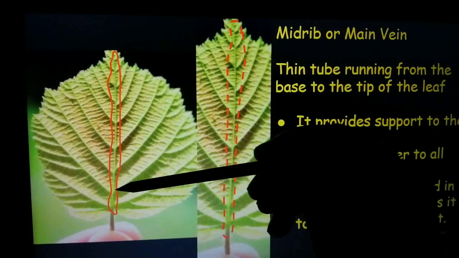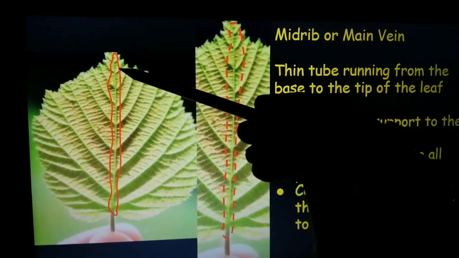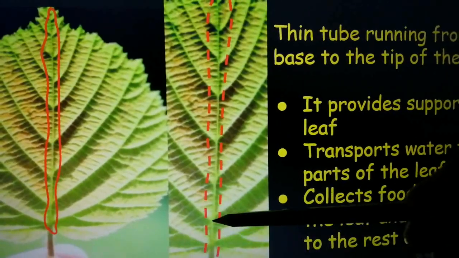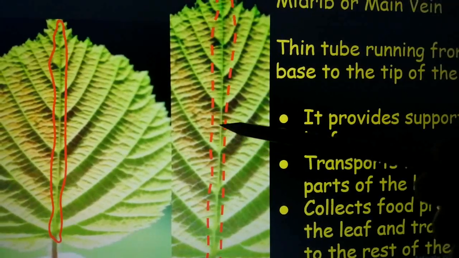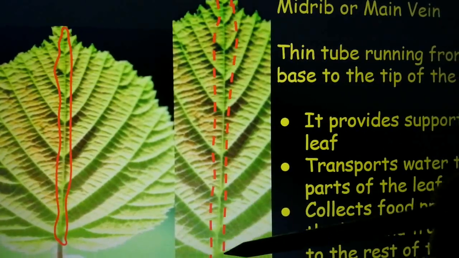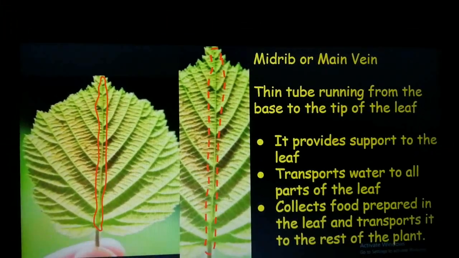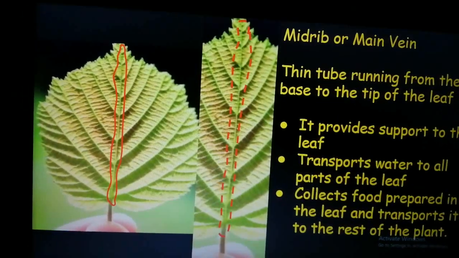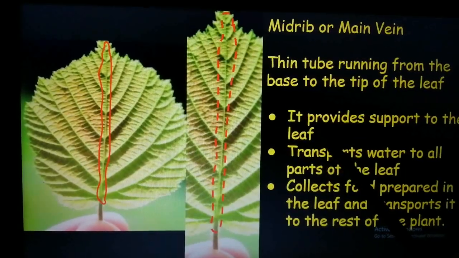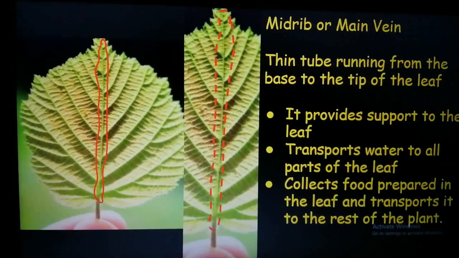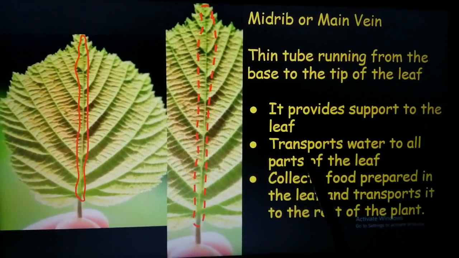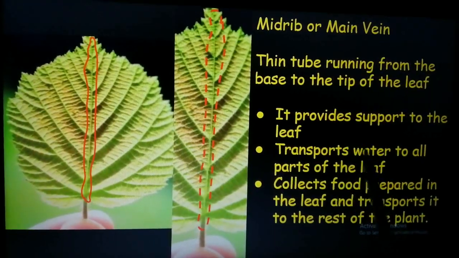So this thin tube-like structure, yes, can you see it? This thin tube-like structure that is passing through the middle of the leaf lamina is called the midrib or the mid vein. What does it do? It provides support to the leaf. All right, otherwise without it the leaf will start drooping. Okay, so it provides support to the leaf, then it transports water to all parts of the leaf.